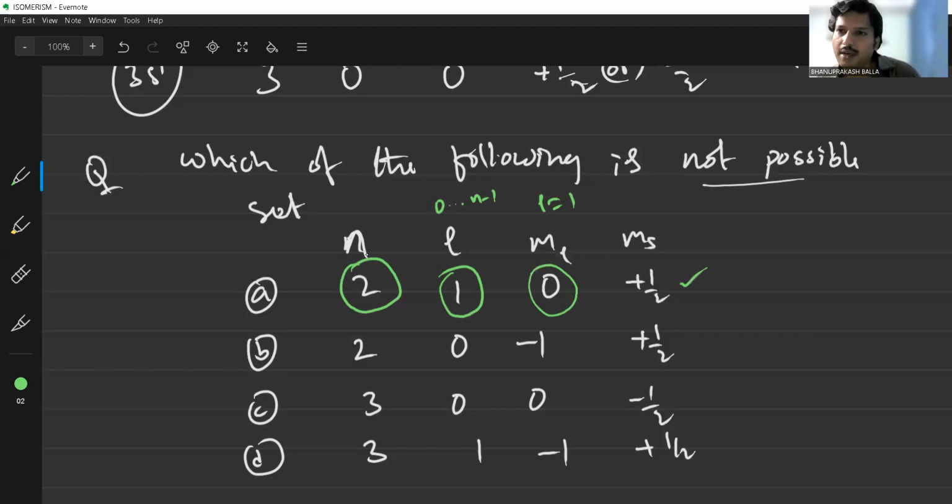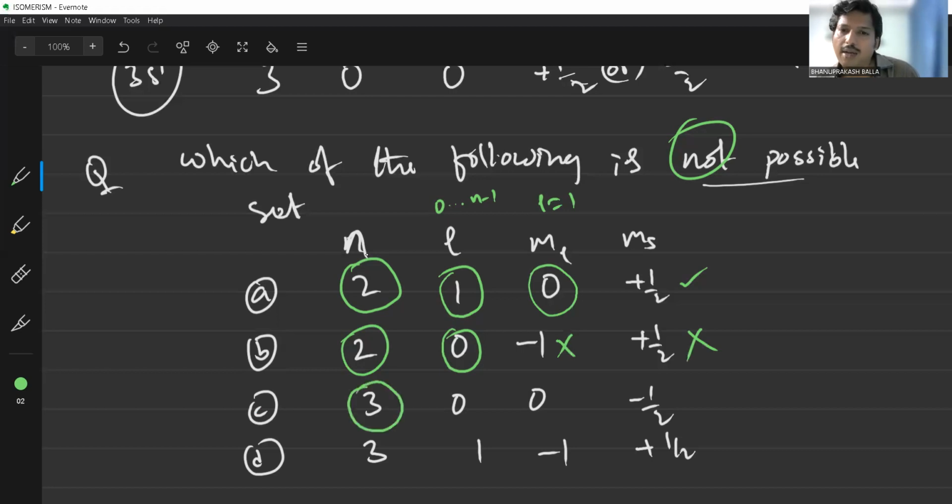But he is asking for the not possible set. If n is equal to 2, the l value maybe 0. If the l value is 0, minus 1 is not possible, because when l is equal to 0, the ml value is compulsorily 0 only. So it is a wrong set. Now check the remaining three options also.